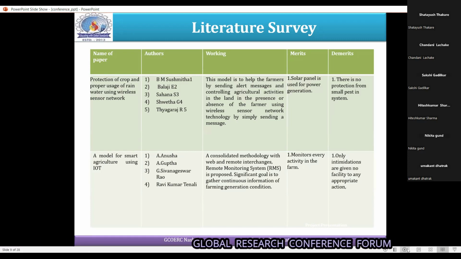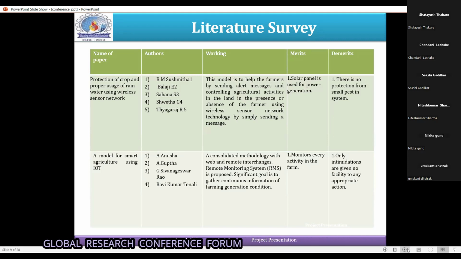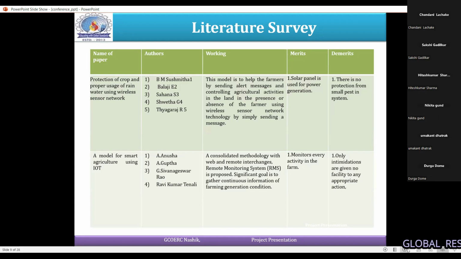In the fourth paper, it only monitors and controls. If the farmer is not present, then we cannot control or monitor. If a sudden action is needed, we cannot get the notification or send the command to the module to get protected.